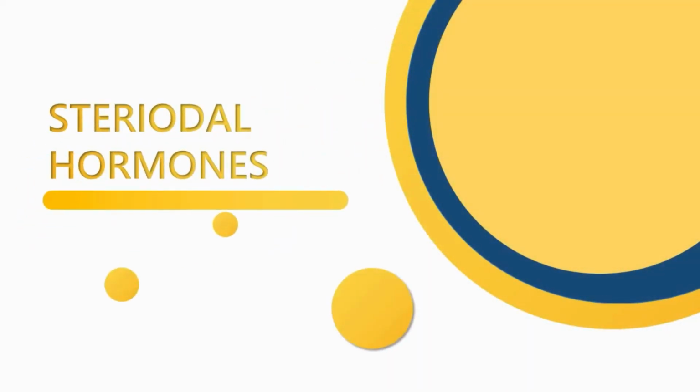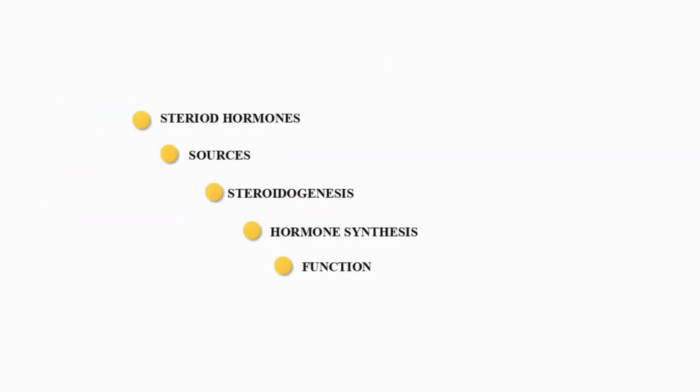Today, we are talking about steroid hormones, steroidogenesis, its applications, and biosynthesis. This is our second lecture on steroidal hormones, in which we will discuss the synthesis of corticoids, cortisol, and aldosterone. We will also discuss how different kinds of hormones are derived from cholesterol, which is the basic precursor, as well as the functions of different kinds of steroidal hormones.